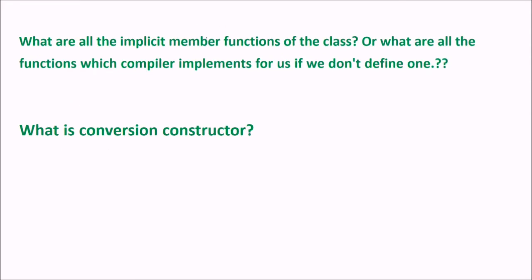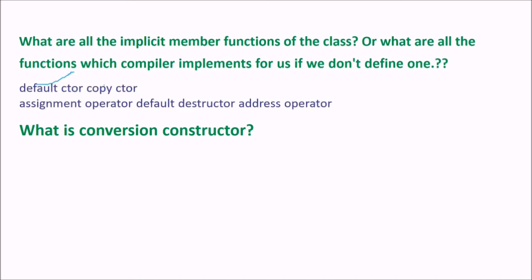What are all the implicit member functions of the class, or what are all the functions which the compiler implements for us if we don't define them? Default constructor, copy constructor, assignment operator, default destructor, and address operator. These are all the implicit member functions of the class, the functions the compiler implements for us even if we don't define them.